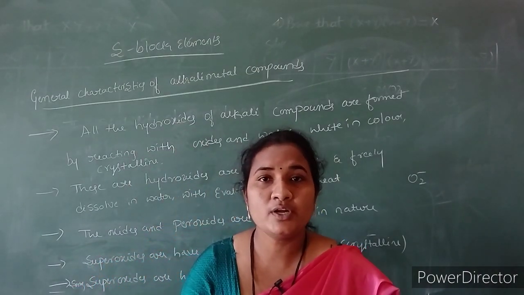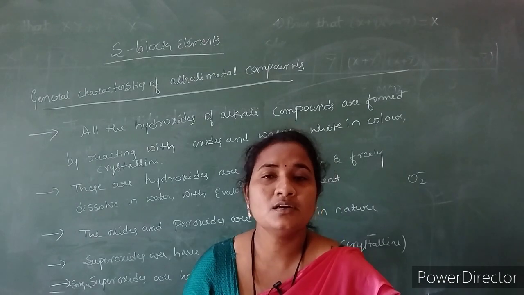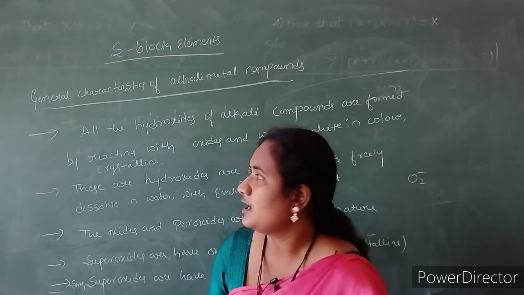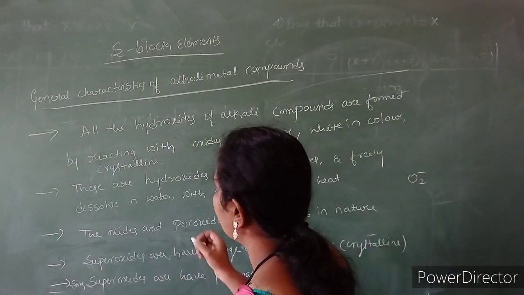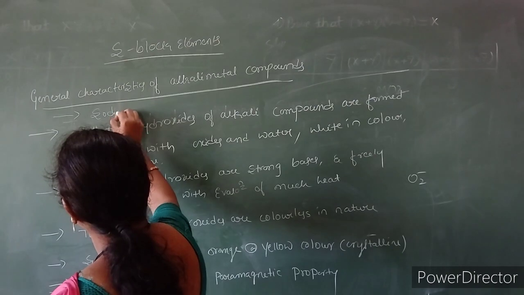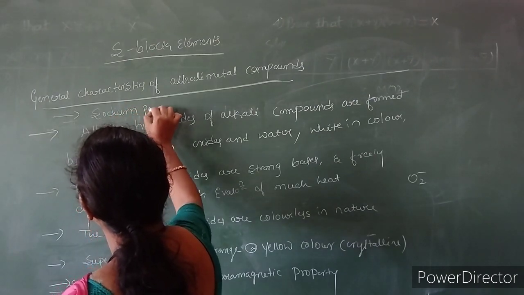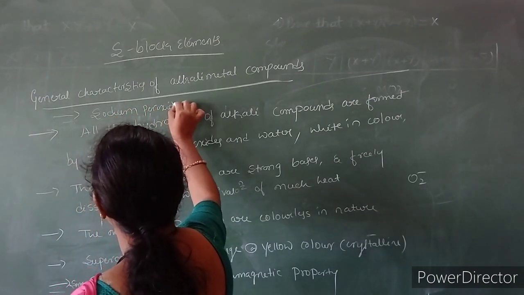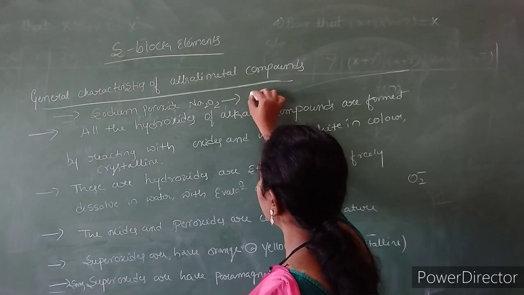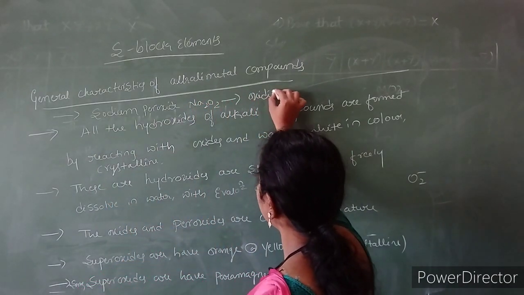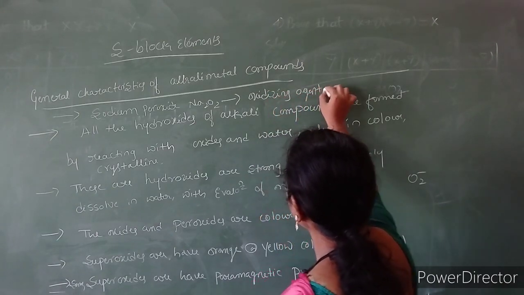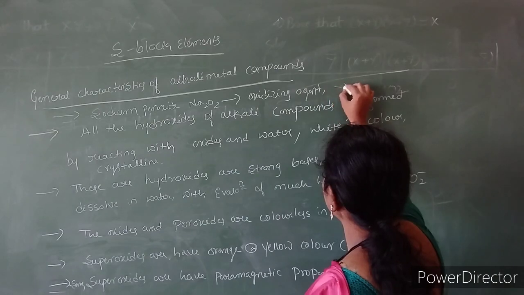ions. Sodium peroxide, that is Na2O2, is used as a good oxidizing agent in inorganic chemistry, in inorganic compounds.